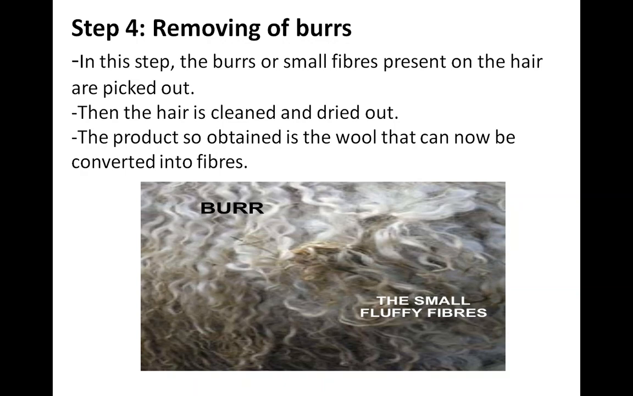So what happens in the removing of burrs? In this step, the burrs or small fibers present on the hair are picked out, with the help of a machine. Then the hair is cleaned and dried, meaning we wash that hair again, doing scouring here. But in step 4, write that in this step we remove the burrs from the hair, then transfer the hair for the cleaning and drying process. The product so obtained is the wool, and it can now be converted into fibers.